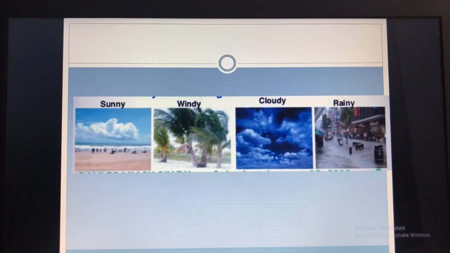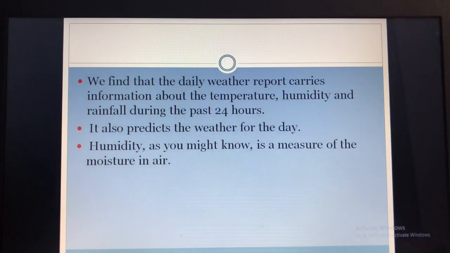You can see it in the picture. Then the daily weather report carries the information about the temperature, humidity and rainfall during the past 24 hours. Now what is humidity also we learnt. What is humidity? It is a measure of moisture in the air.